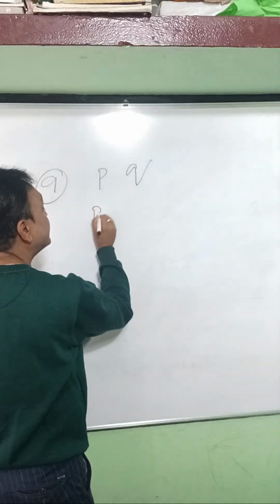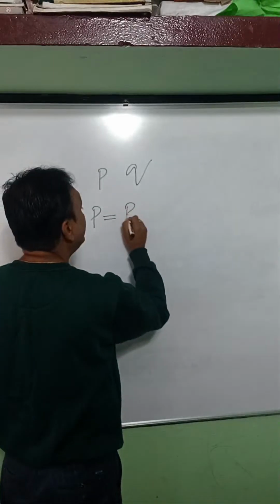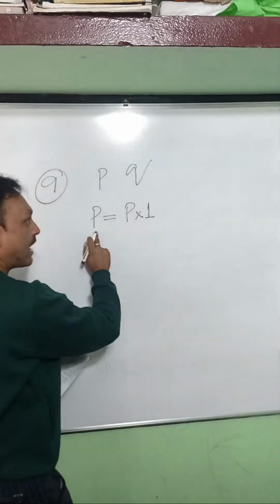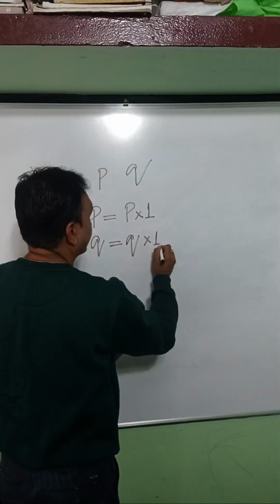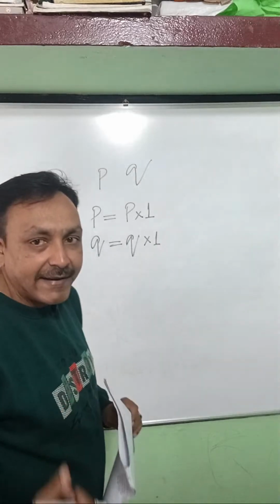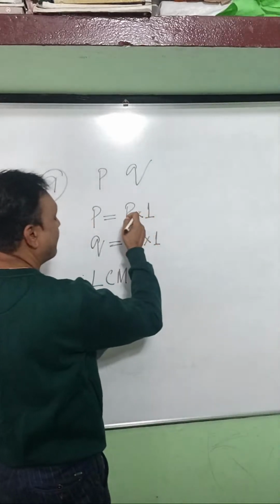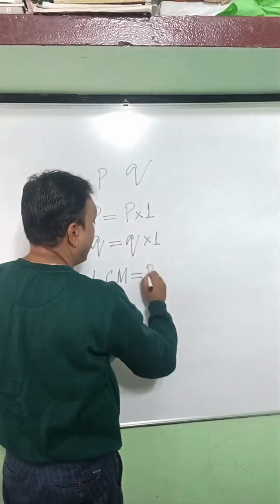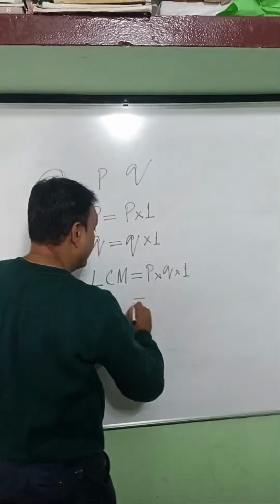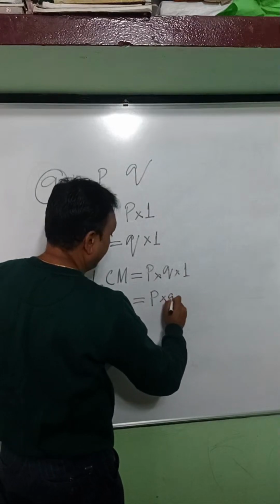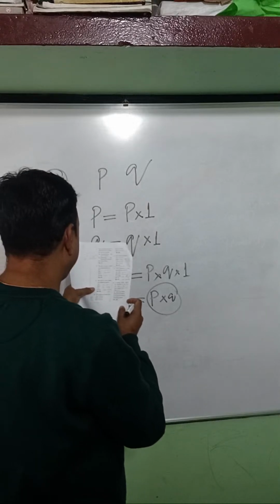Since P is a prime number, as I have already explained in the previous question, we can write P into 1, and Q as Q into 1. Here the question asks you to find the LCM. As we know for the LCM, the highest power of P is P only, the highest power of Q is Q only, and the highest power of 1 is 1 only. So the LCM is P and Q. Which is the correct option?